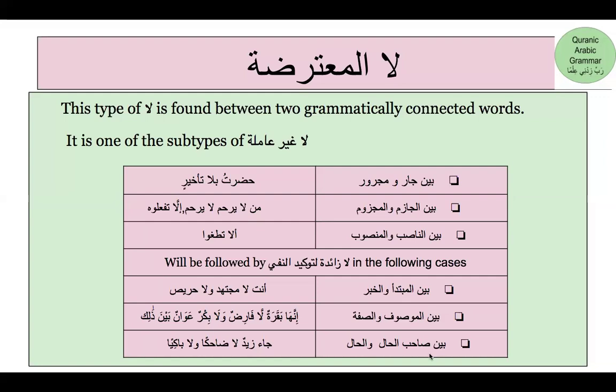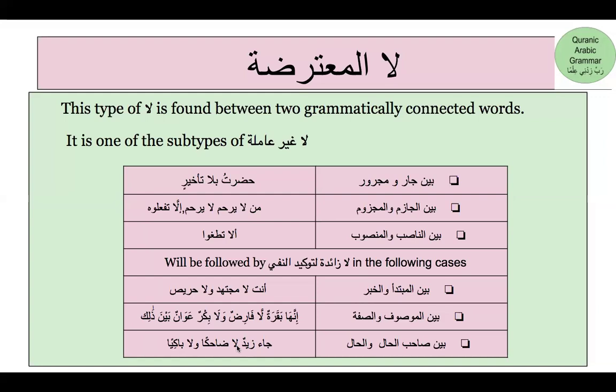The last case where you find la mutarida is going to be between sahibul hal and hal, and here you see jaa zaidun la dahikan. Zaidun is sahibul hal, dahikan is hal of zaid, and there is a la in between sahibul hal and hal, so it is going to be labeled as la al-mutarida.